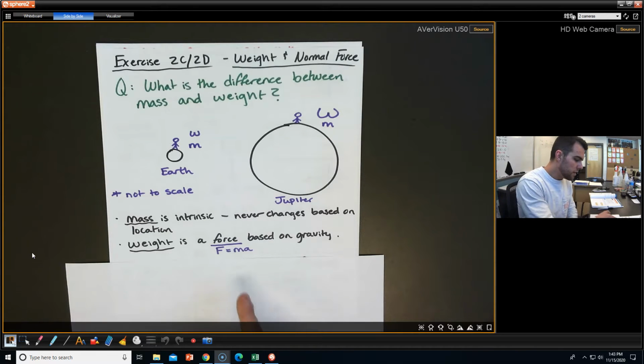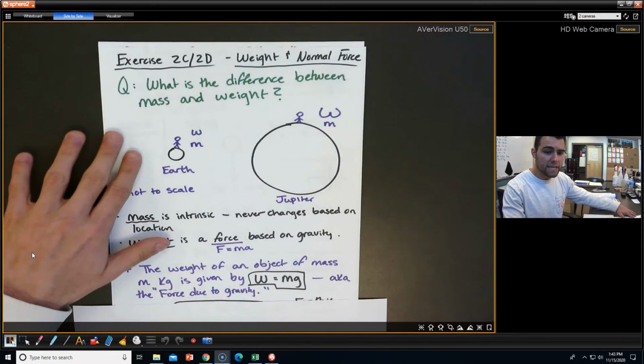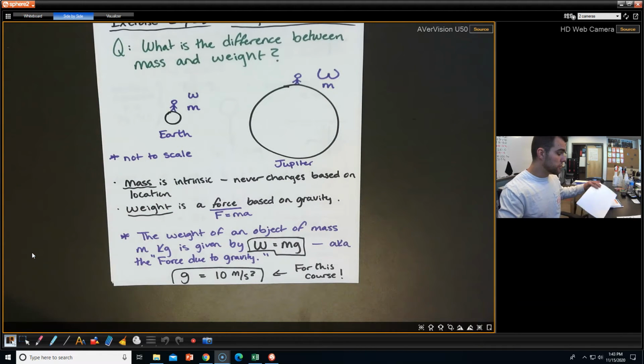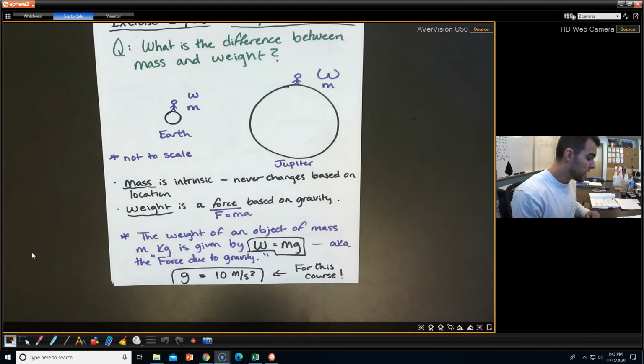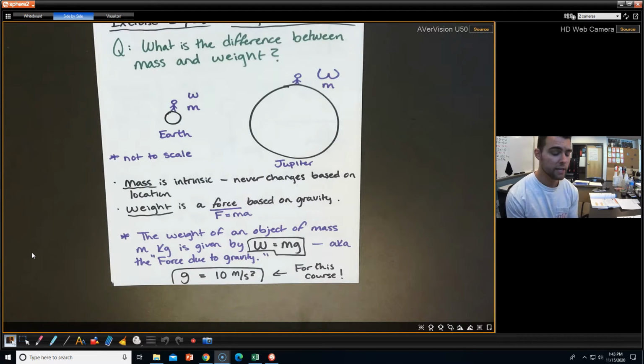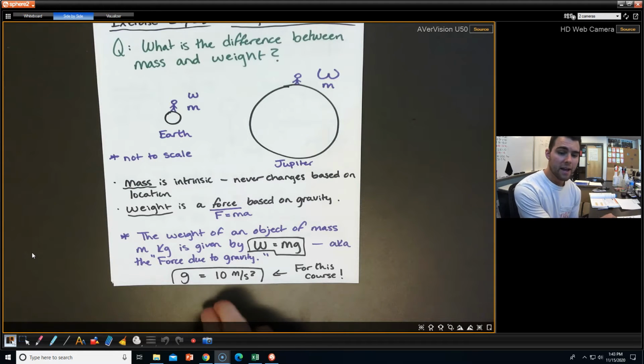Okay. Well, if we know that F equals ma, well, the equation for weight is W equals mg. The weight of an object of mass m kilograms is given by W equals mg, and this is also known as the force due to gravity, where g is 10 meters per second squared. g is the universal gravitational constant on Earth, so it's never going to change for this course. We're going to round up from 9.8 to 10 and just use that as the gravitational acceleration.